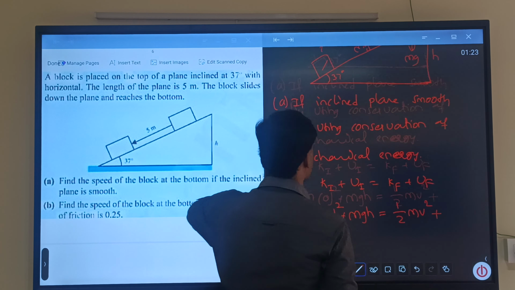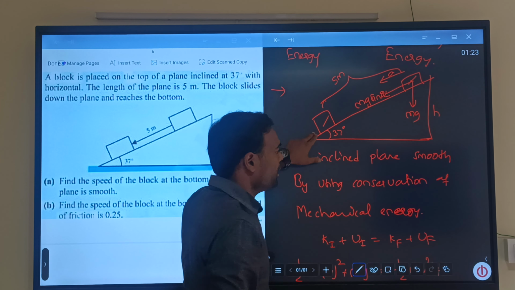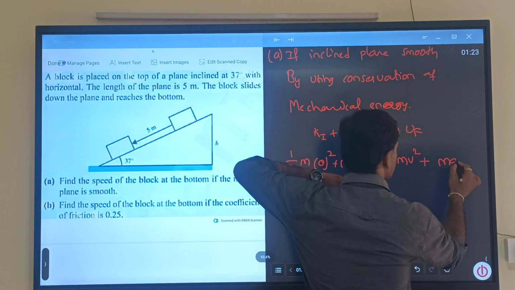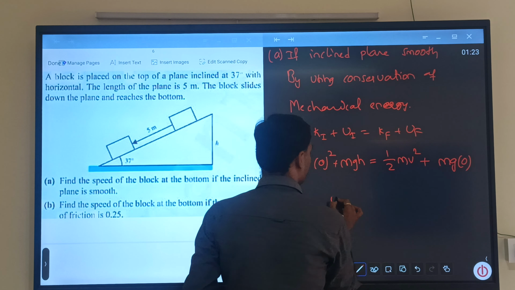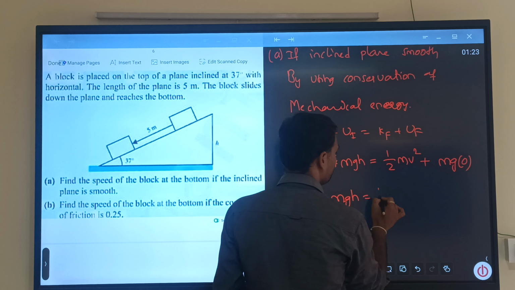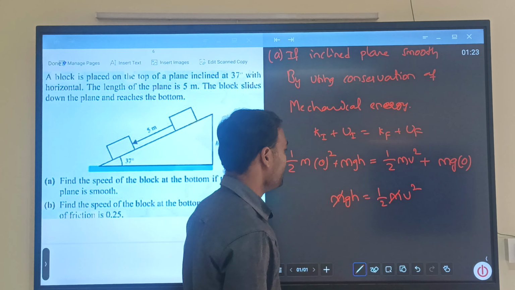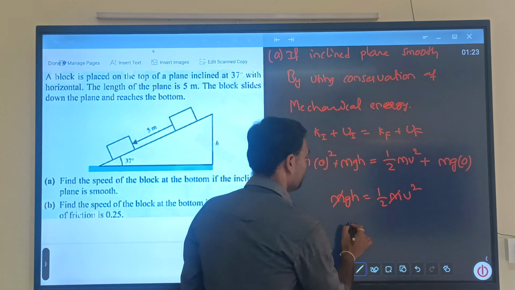And potential energy, when the object reaches the bottommost point, there would be no height, so we can write it as mg0. So this gives us mgh is equal to half m v square, m and m get cancelled. Then v square is equal to 2gh, right?